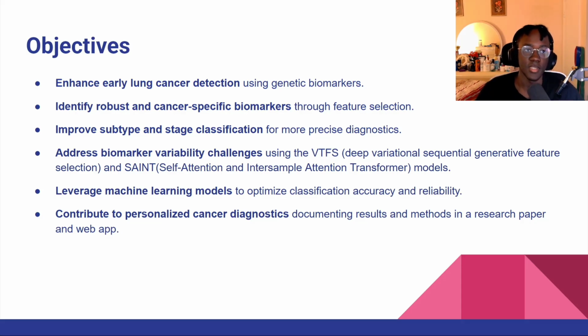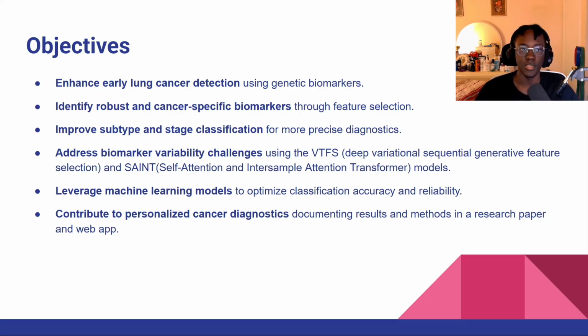Lung cancer is within the top 3 most popular cancers by volume and is the deadliest cancer by volume. Despite this, lung cancer has a relatively low research and development rate. So our project is meant to address these issues by leveraging both classical and novel machine learning techniques to identify specific genetic biomarkers indicative of lung cancer.